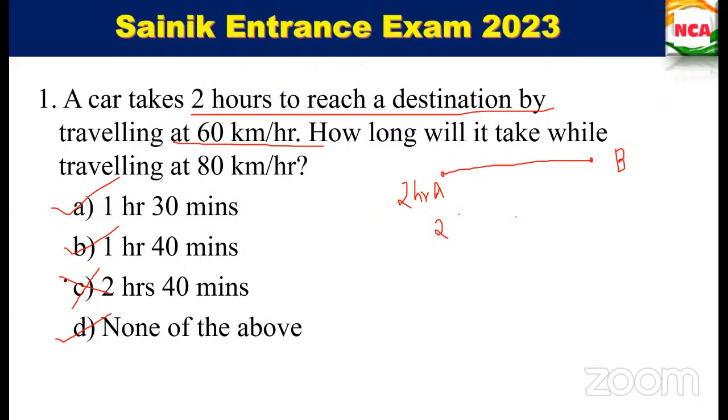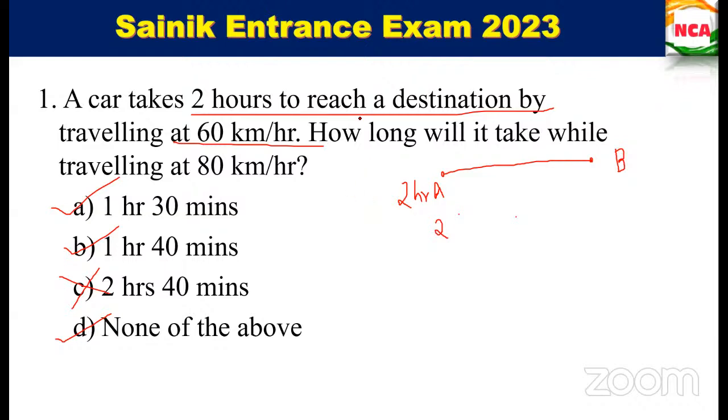Okay, so obviously we all know that we reach in 2 hours, and if we go at 80 km per hour, a higher speed, we are not going to take 2 hours 40 minutes, right? So that answer obviously won't come. So 1 hour 30 minutes, 1 hour 40 minutes, none of the above. I'm just trying to solve this in an easy way instead of using the formula. We have a separate formula, but instead of that, I'm trying to solve in a different way.